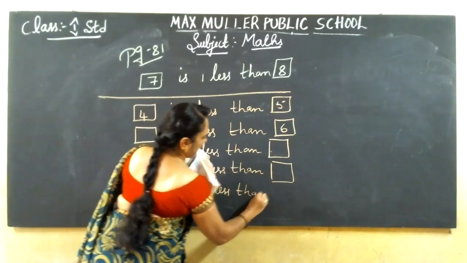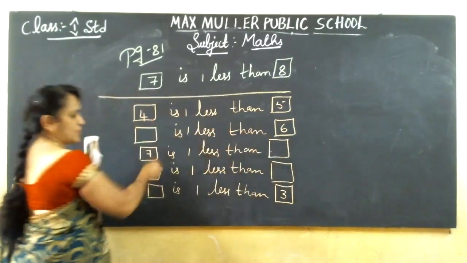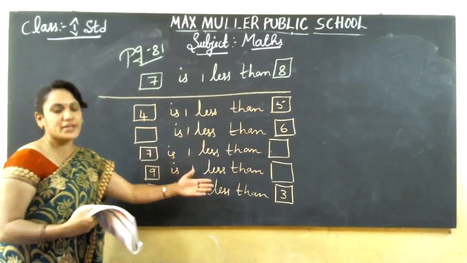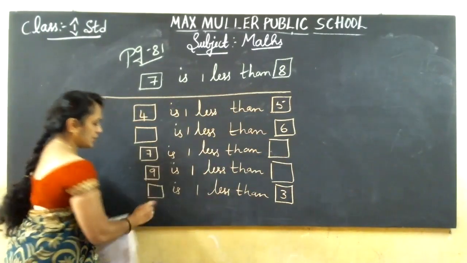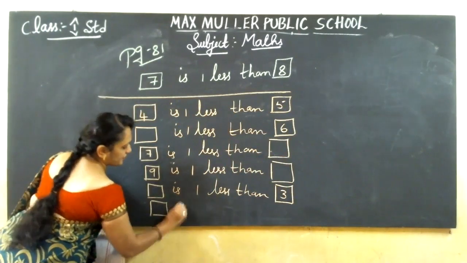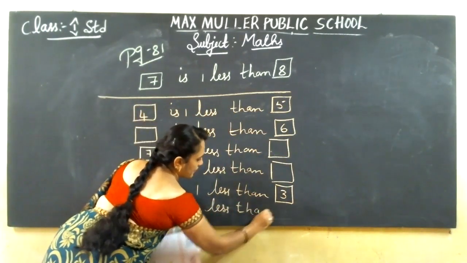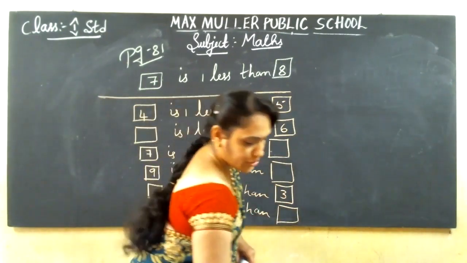Less than. You should fill the answers in the boxes. Some answers are written. Whichever boxes they have not written the answers in, those we should fill up. I'll explain now. You understand and fill the answers correctly. So these many sums are given, isn't it? What should you write as the answer?